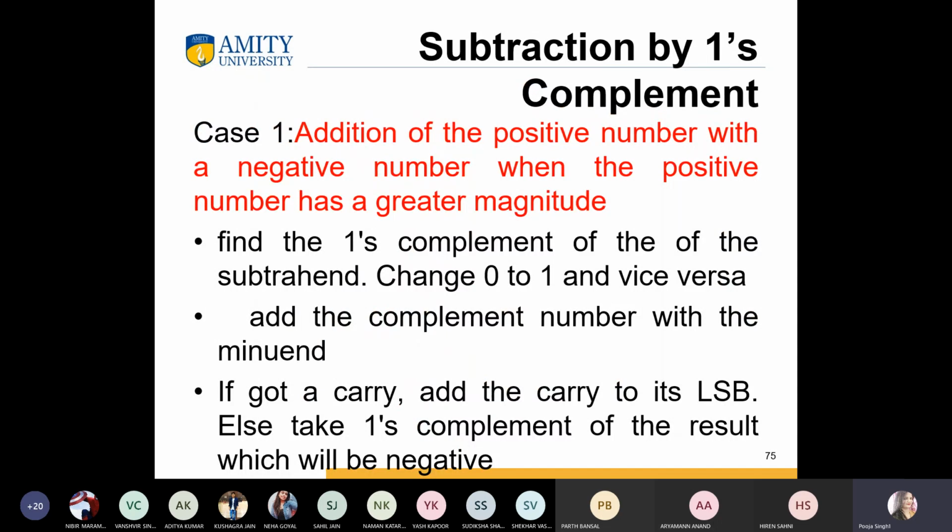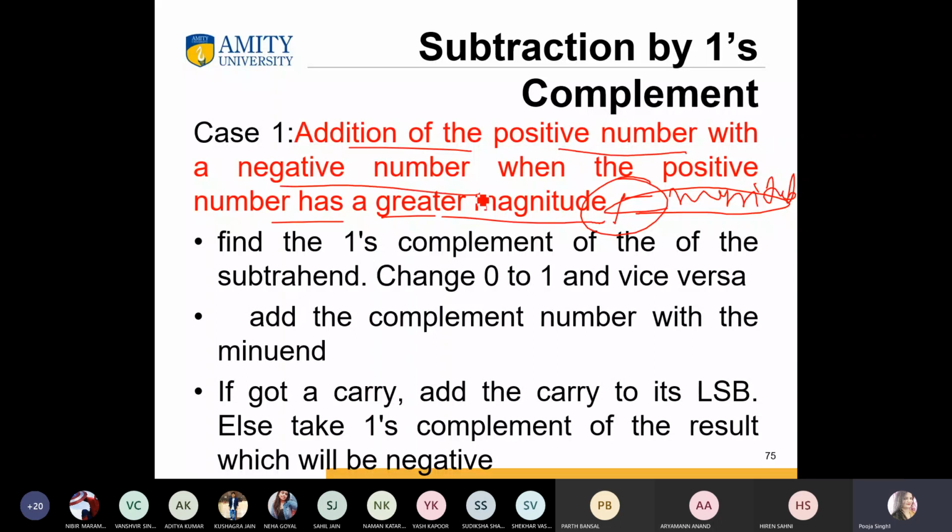Now if we talk about the subtraction by 1's complement. Addition of a positive number with a negative number when the positive number has a greater magnitude. What is the magnitude? The first bit always denotes the sign and the rest of the number is the magnitude of the number.